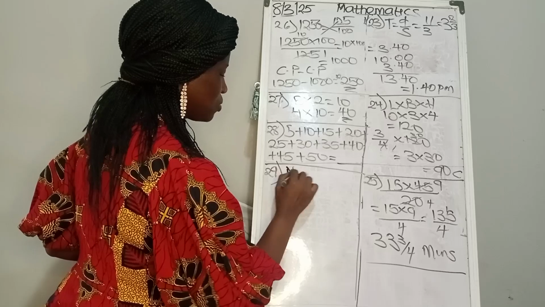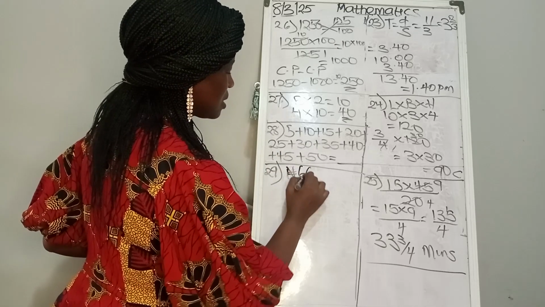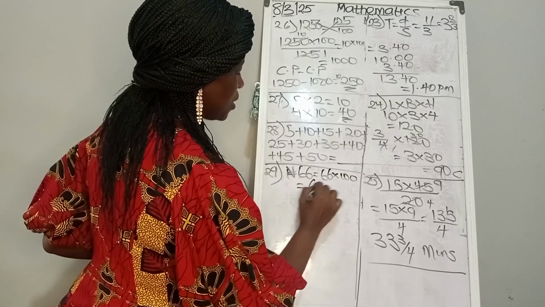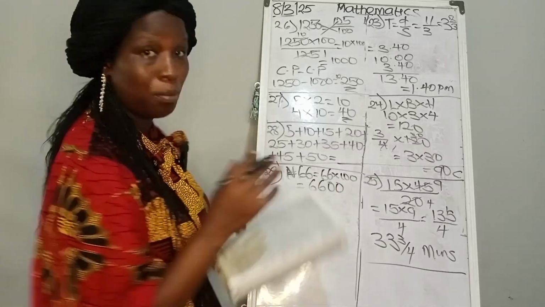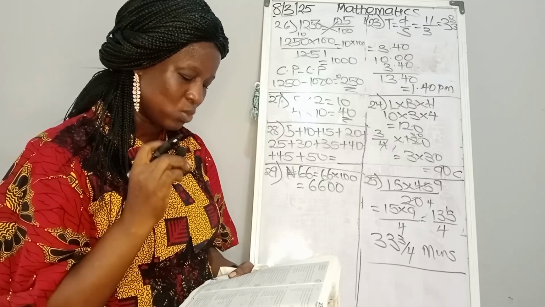So the first thing to do is that 66 naira. Let's convert it because we are going to be using kobo to do our calculation here. So 66 naira will be 66 times 100, which will simply give us 6,600. I hope you know where the 100 is coming from.